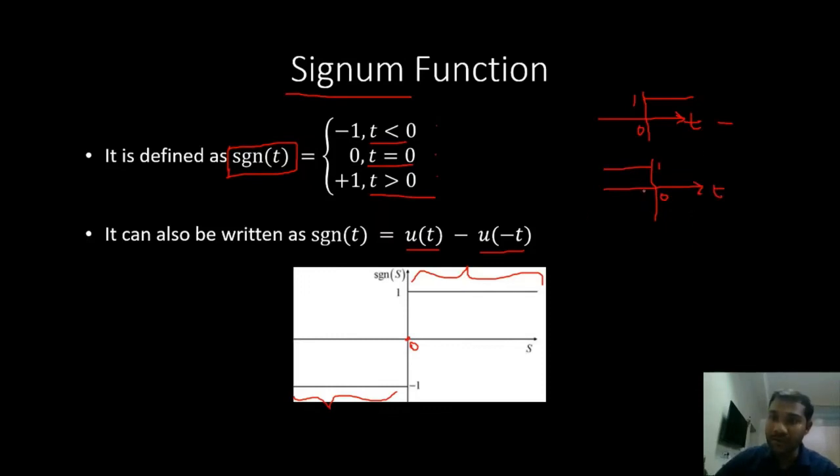So when you subtract this signal from this signal, for values of t greater than 0, what will happen? 1 minus 0, it is 1. For values of t less than 0, 0 minus 1, that is -1. At t equals 0, it is 1 minus 1, 0, right? So that is the signum function.